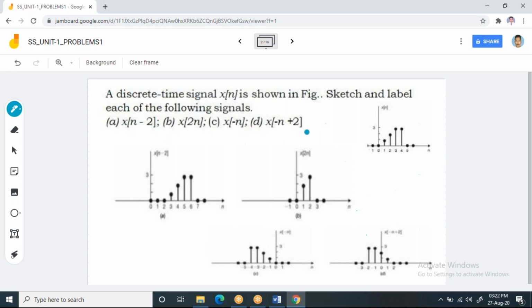Now the question is, before going to solve this problem, observe bits a and d. Whether bits a and d are the same or they are different. Please post it in the chat box. Are questions a and d the same or different? Please observe it and tell me the answer. Please post it in the chat box.